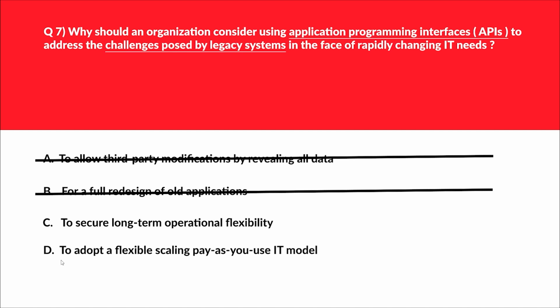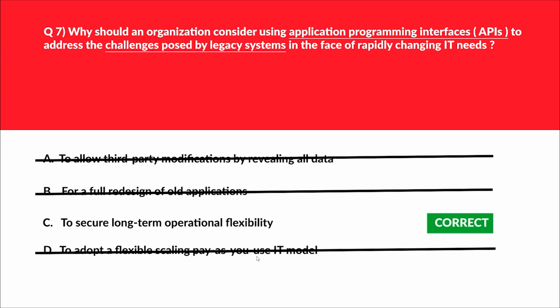Let's look at option D. D says to adopt a flexible scaling pay as you use IT model. API can help with scaling, that is completely true, but APIs are not inherently tied to a pay as you go finance model. Therefore, we'll eliminate this. We are left with option C and it is the correct answer.